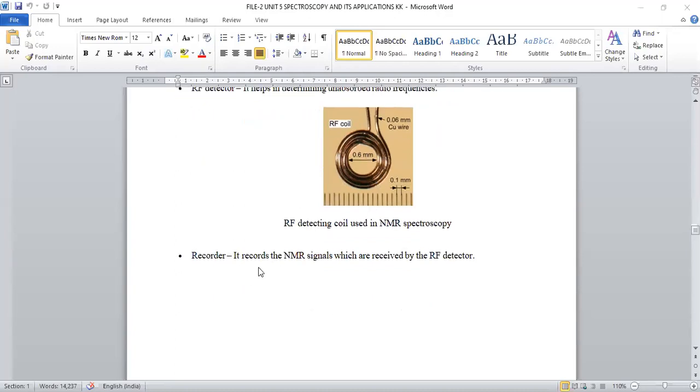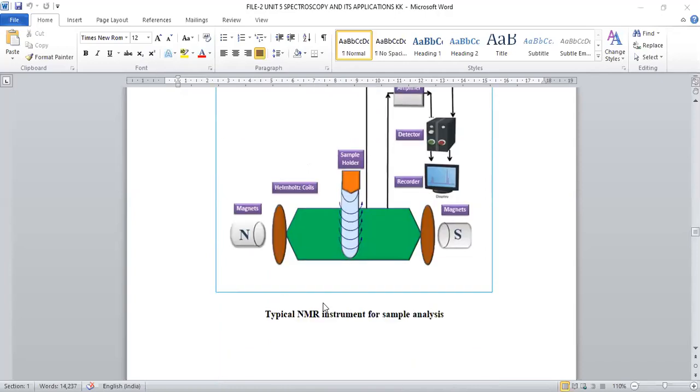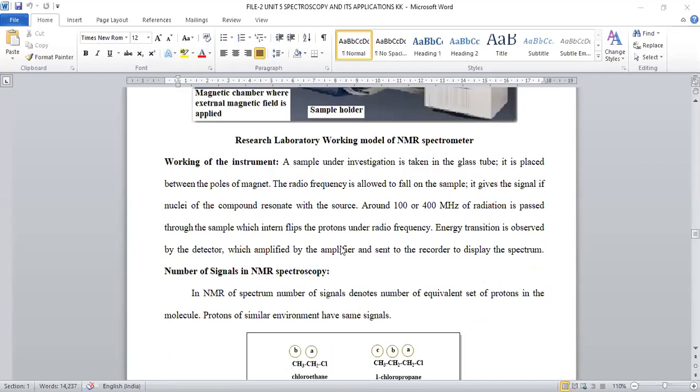And finally, we have the recorder, where you can observe the signals of the NMR spectrophotometer. The recorder will give the final output of our compound, at which place signals are generated, what the spectrum is. Entire information is provided on this recorder. So this is about the entire instrumentation of the NMR spectrophotometer, where the working was already described in the conventional way. Just now we completed how it is working also. By this, instrumentation of the NMR spectrophotometer is completed.